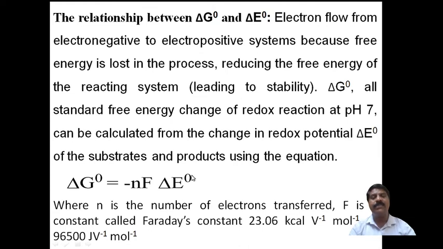E naught is the standard redox potential, where n is the number of electrons transferred. How many electrons are transferred from reactant to product or vice versa, that is n.